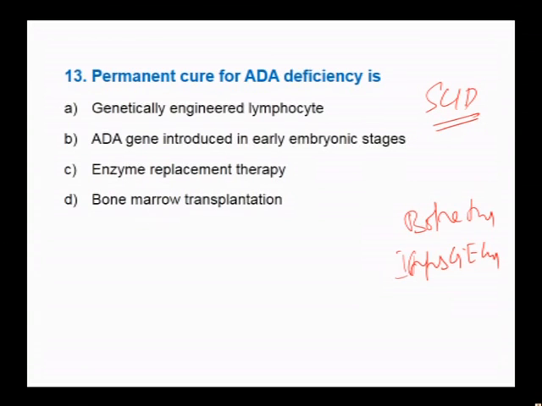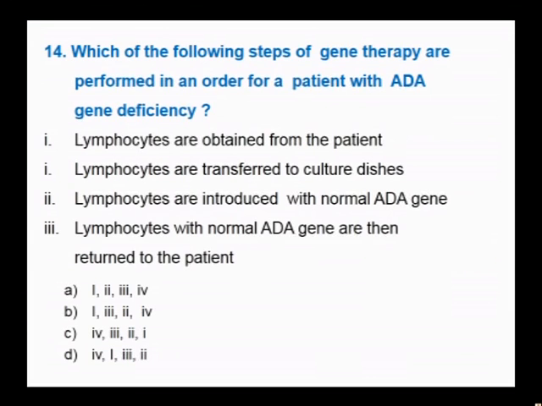ADA gene introduced in early embryonic stages. Generally, any gene therapy method done in germline cells or embryonic cells is a permanent cure. Hence ADA gene introduced in early embryonic stage is a permanent cure for ADA deficiency. Even enzyme replacement therapy is only temporary, as well as bone marrow transplantation is also a temporary process.